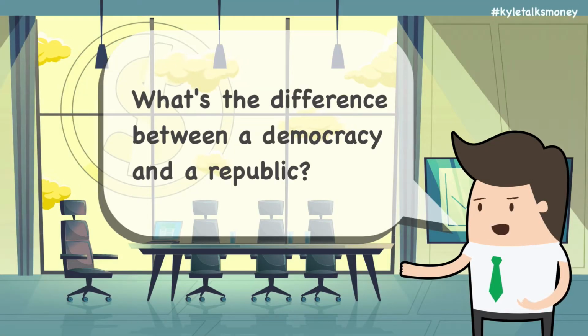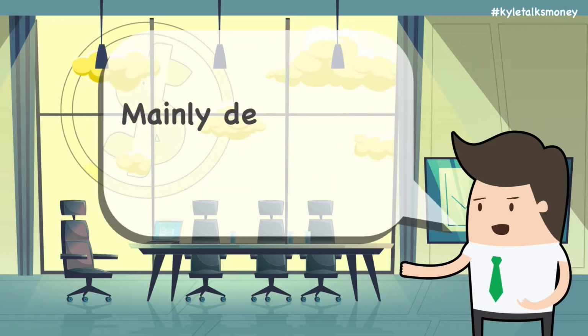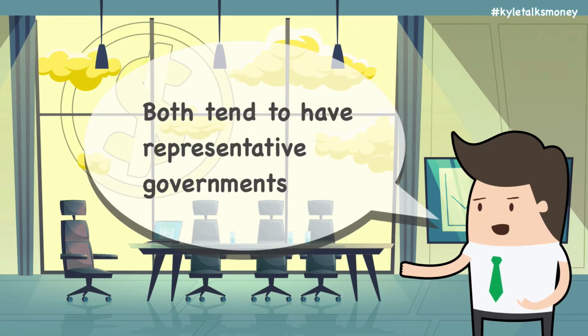What is the difference between a democracy and a republic? Let's talk about it. The key difference between a democracy and a republic lies in the limits placed on government by the law, which has implications for minority rights. Both forms of government tend to use a representative government. Citizens vote to elect politicians to represent their interests and form the government.